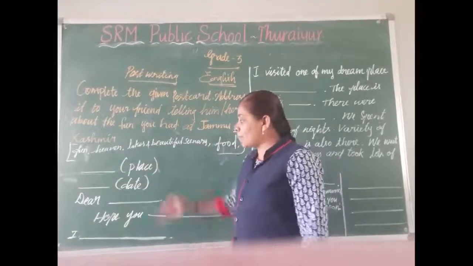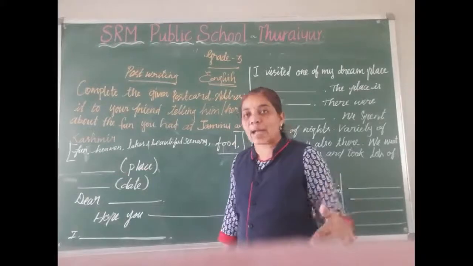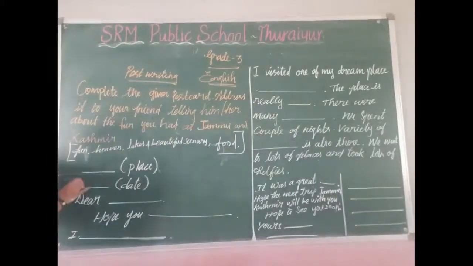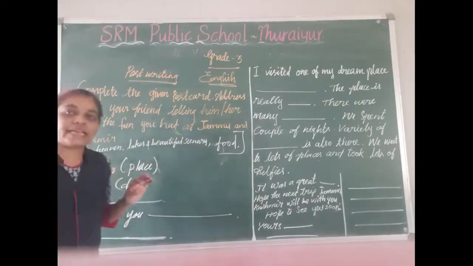Place name and date when you start to write the postcard. Okay, here you want to write your place name. For example, this is my place, so I am writing here my place name, Thrayur. We want to write our place name in the dash. And date.